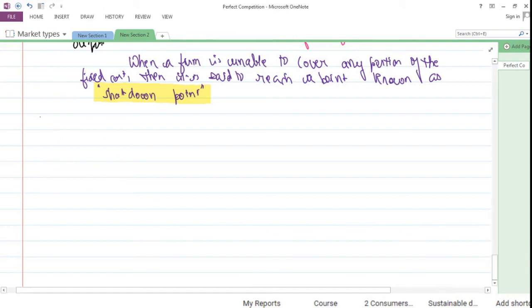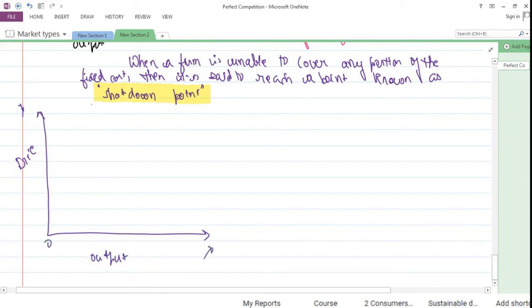So if, for example, on the y-axis again we have the price, on the x-axis again we have the output. This is 0, this is the x-axis.